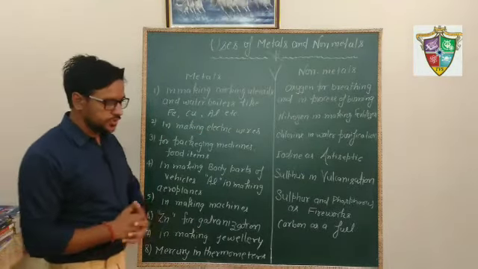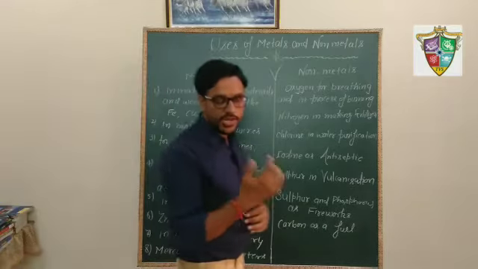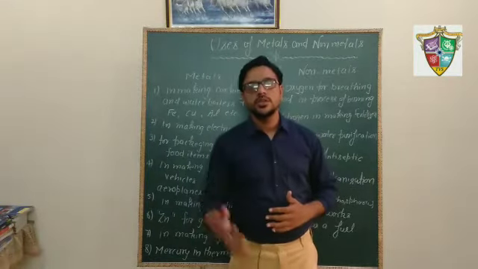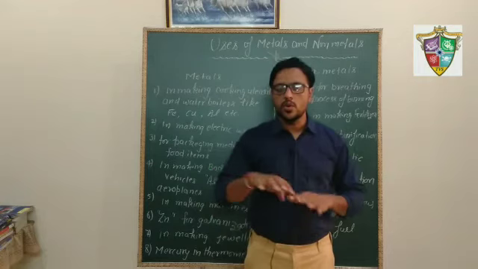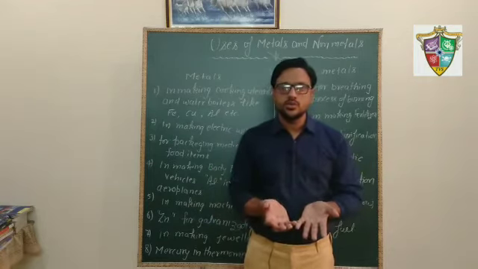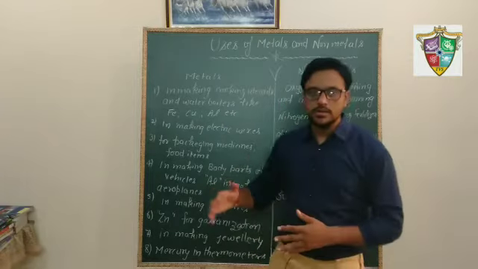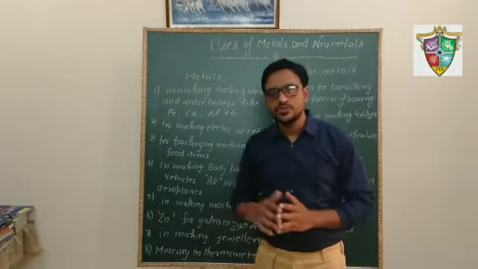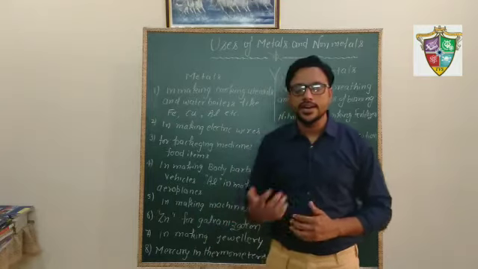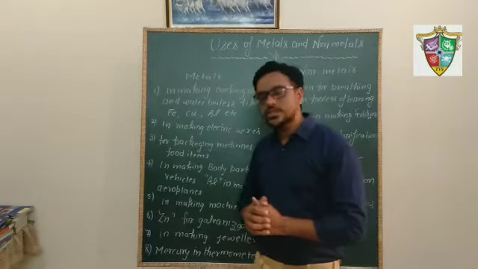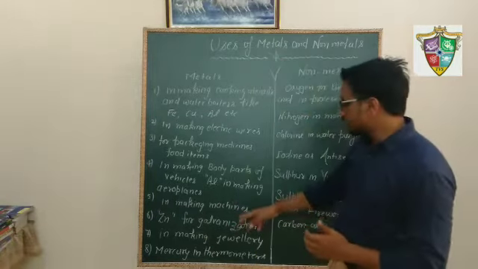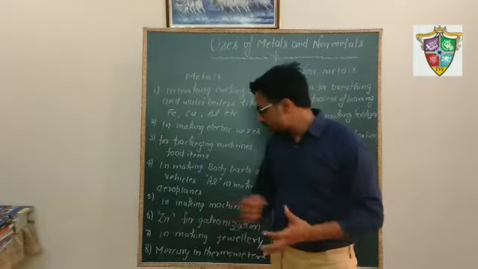Zinc for galvanization. Students, there is a process known as galvanization in which zinc is coated over iron to protect it from rusting. So depositing a layer of zinc over iron metals, iron articles, this process is known as galvanization. So zinc is used in the process of galvanization.